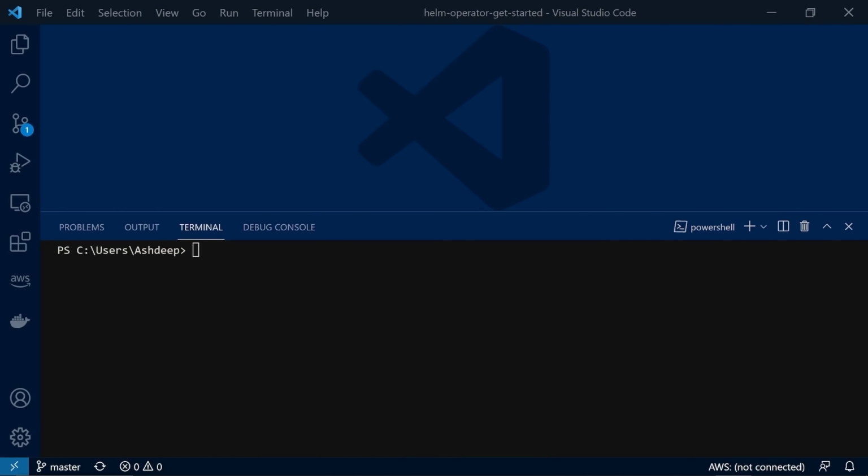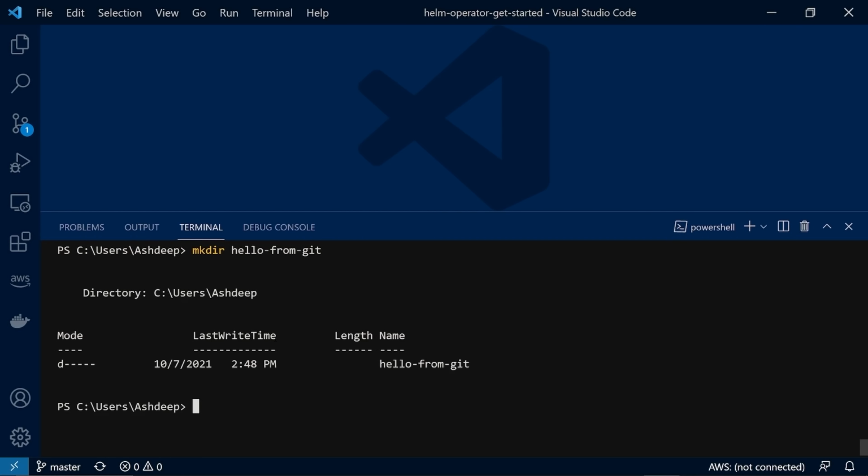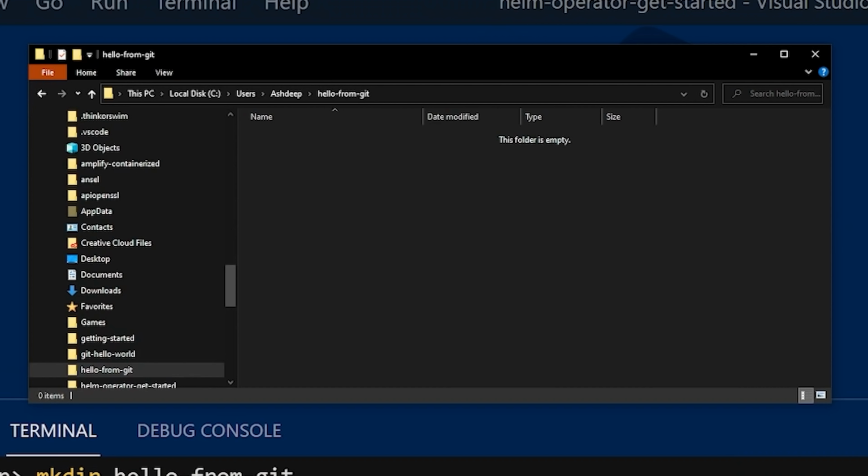Alright, our very first Git along with GitHub demo. Let's start by creating a new folder where we will do all the work. To do that, I'll run the make directory command and I'll create this folder named hello from Git. Then I will cd into it. If I open this folder in Windows Explorer or on Mac, this folder is empty. There's nothing special about it. It is not being tracked by Git.